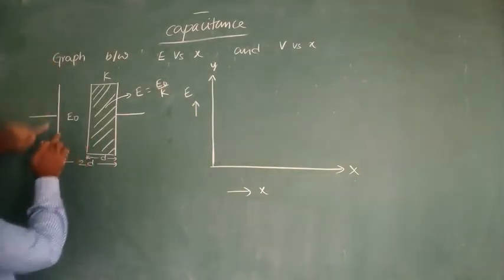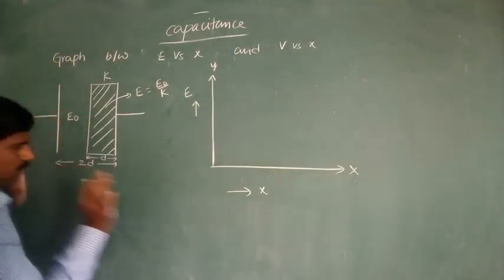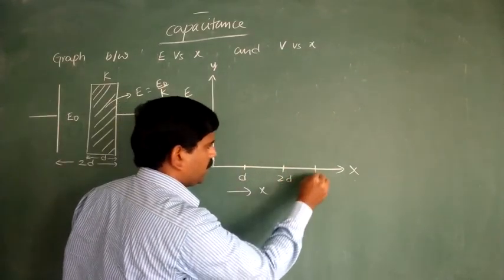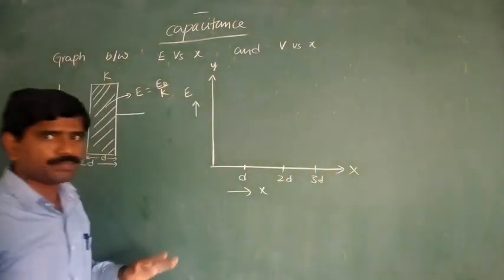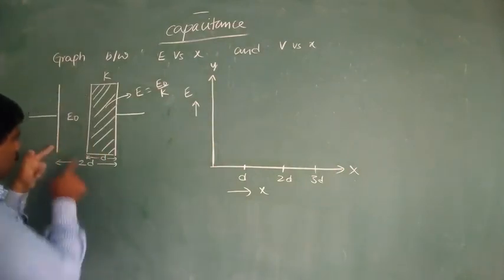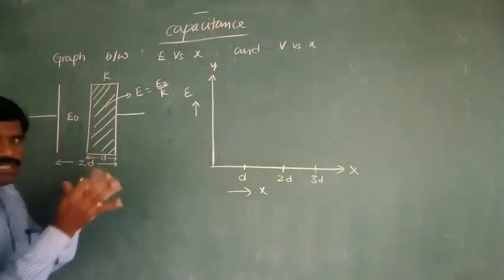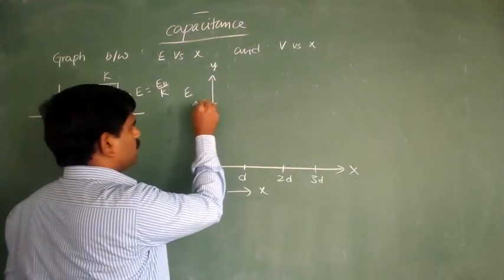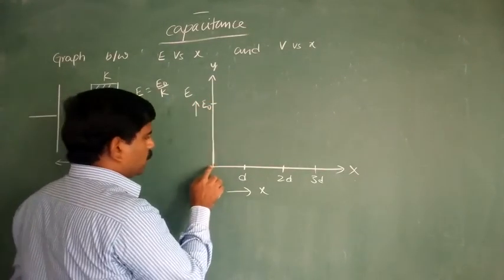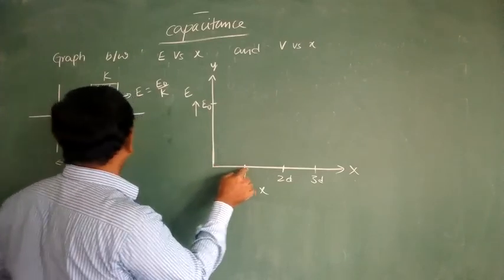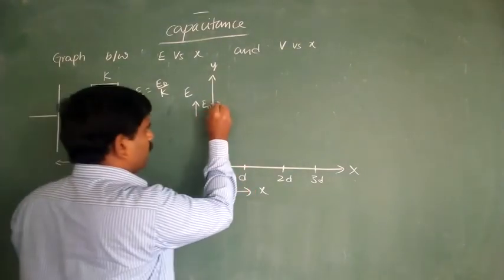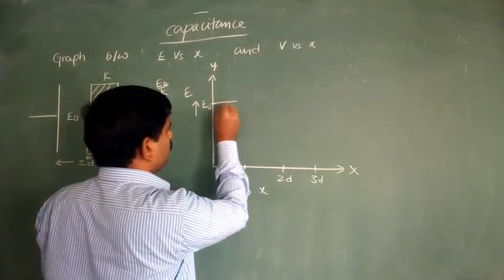So here observe, up to D, I am taking this as D, this one is 2D, 3D, 4D and so on. Here the electric field intensity does not change, that is E naught only. Here I am taking this as the E naught value. So from 0, from the starting point up to D, this electric field intensity is constant, it does not change.